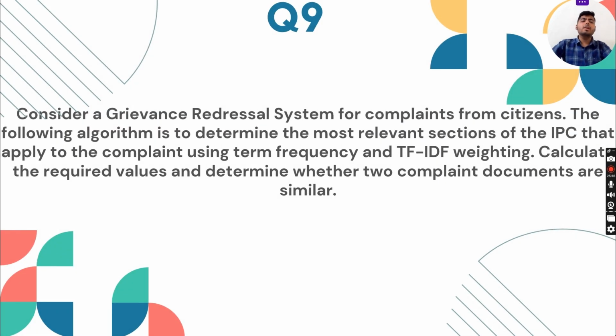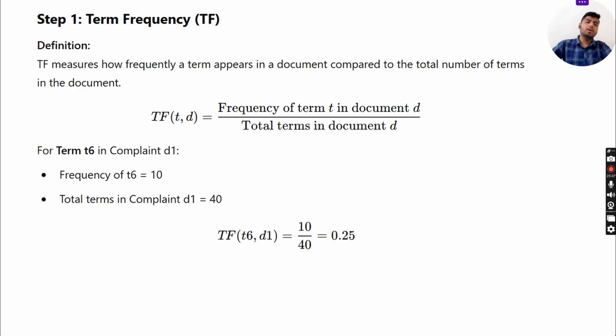Now, question number 9. Consider a grievance redressal system for complaints from citizens. The following algorithm is to determine the most relevant sections of IPC that apply to the complaint using term frequency and TF-IDF weighting. Calculate the required values and determine whether two complaint documents are similar. Step 1: term frequency, which is TF.